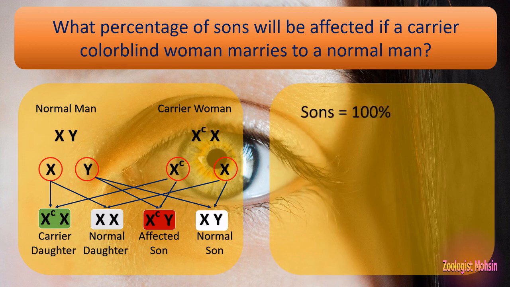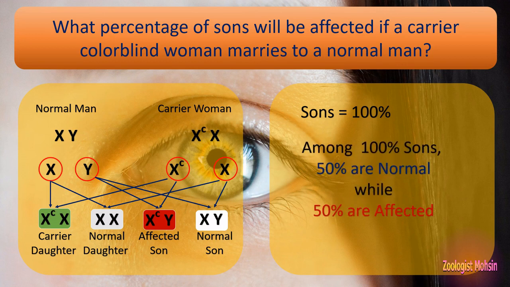So we shall take sons as 100% because we are asked about only sons and not the whole offspring. Among 100% sons, 50% are normal while 50% are affected. So that is the answer: 50% will be affected and 50% will be normal.